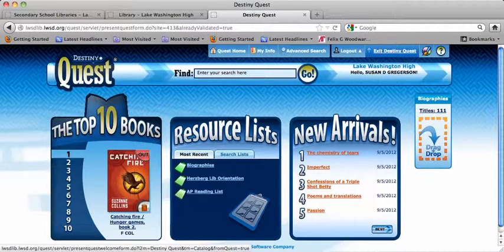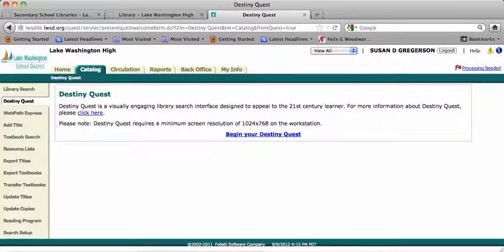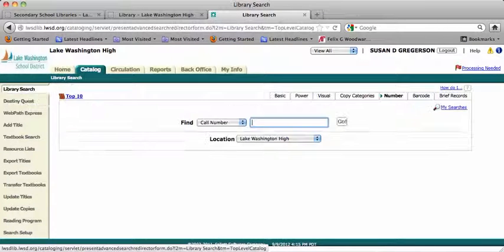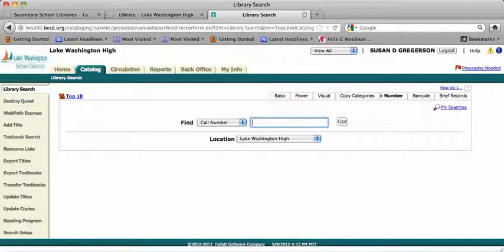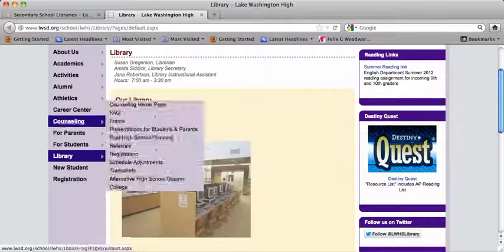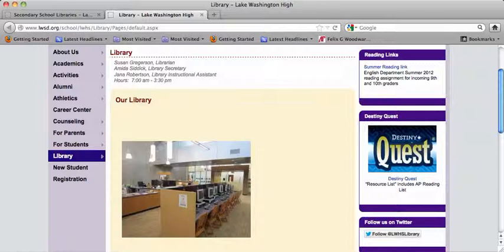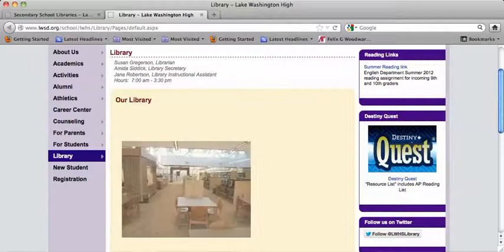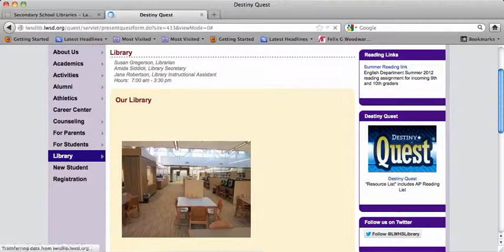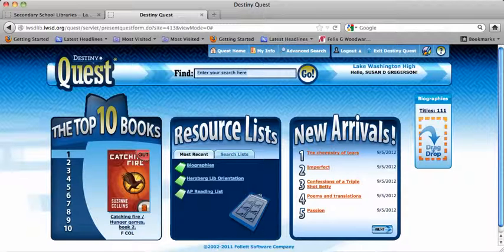So if you exit Destiny Quest, then you go back. You can go back to the catalog. What I'd like to do is actually go back one step further and show you that on the library's homepage you can also just have a link straight into Destiny Quest. So that's an easy way in there. So that's kind of it in a nutshell. Now I'm going to talk about the books, and then we can go out in the stacks and find something for you to do your project on.